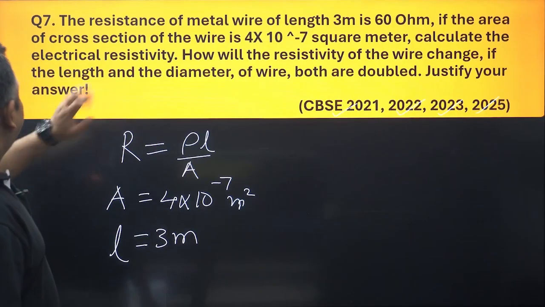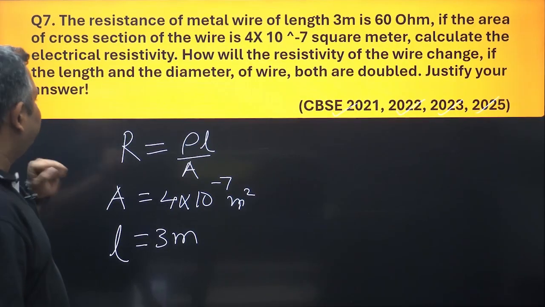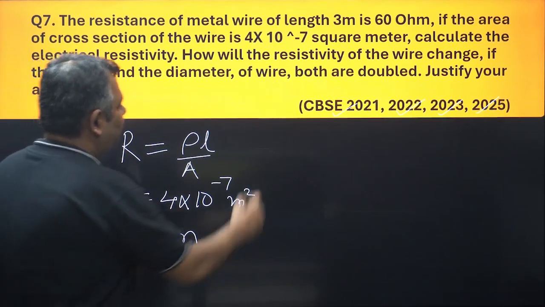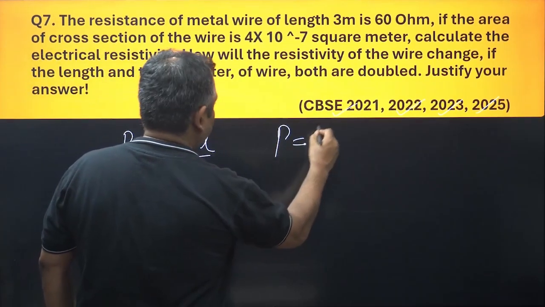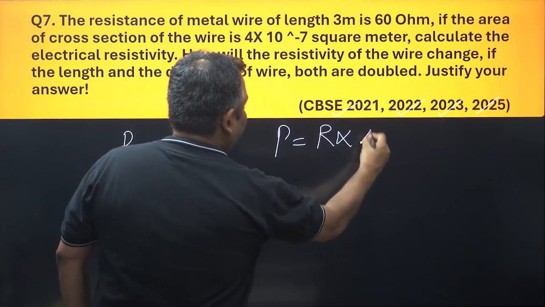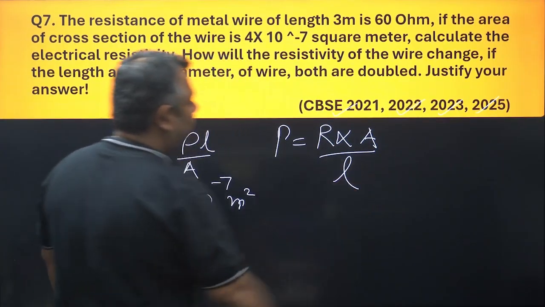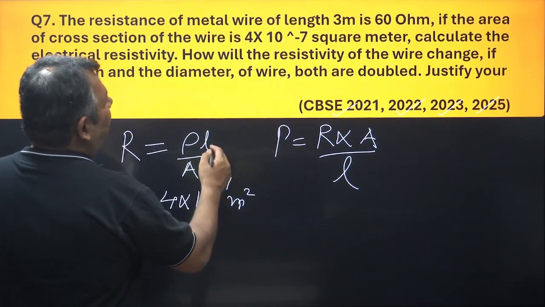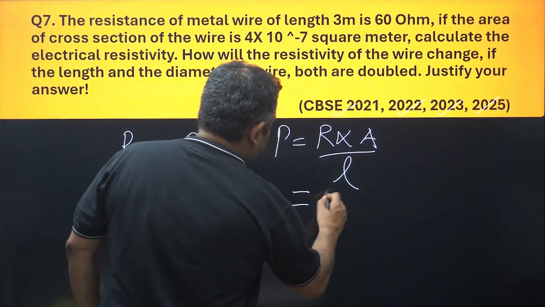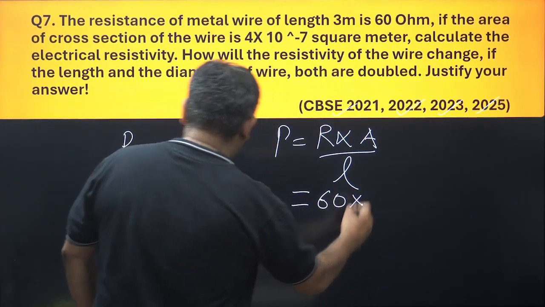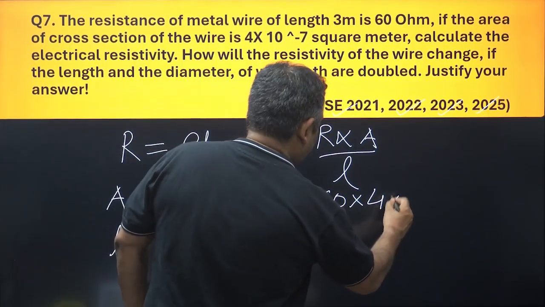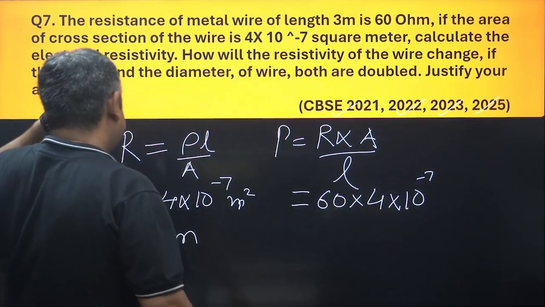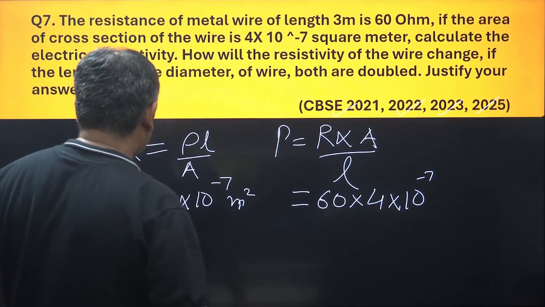So it is asking us to calculate the electrical resistivity. Resistivity is rho, and R is equal to rho L by A. So with that we can write rho is equal to R into A upon L. Simple. Let us put the values. R given is 60 ohm, 60 into area which is given, 4 into 10 power minus 7, and the length is given as 3 meter.